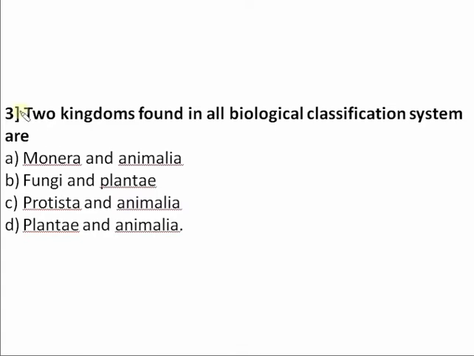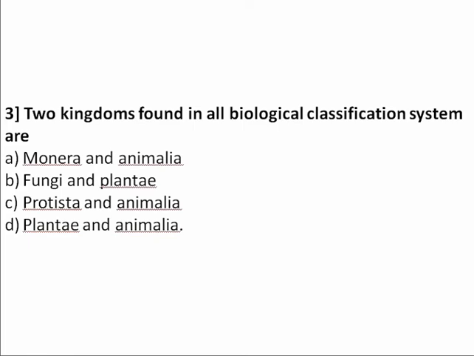Two kingdoms found in all biological classification systems are. See here, we have several biological classification systems. In that we have the two kingdom classification system, three kingdom, four kingdom, five kingdom and six kingdom classification systems. Which are the two kingdoms that are common in all biological classification systems? Those are